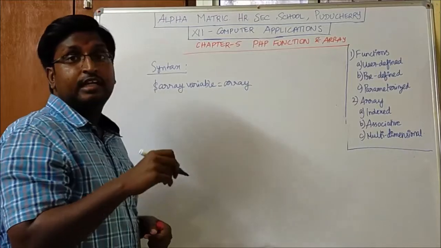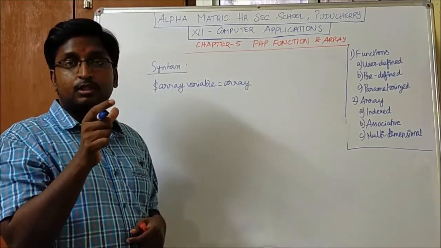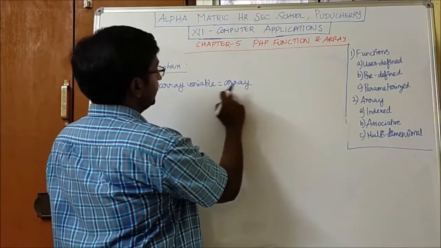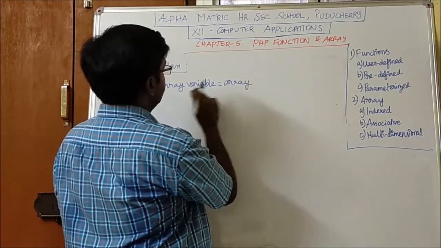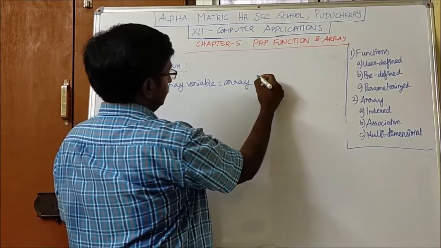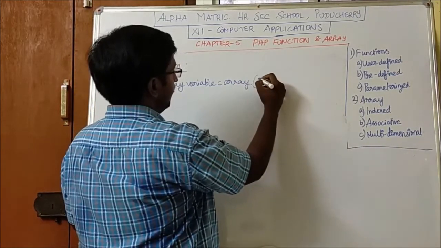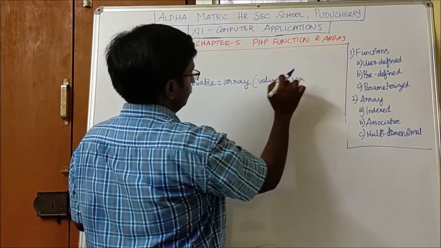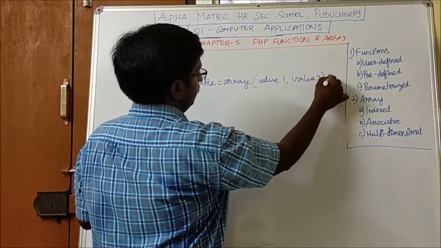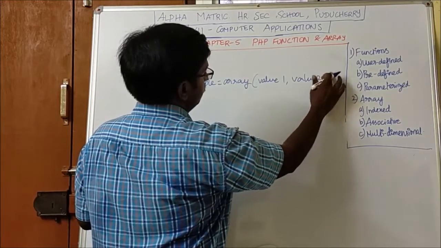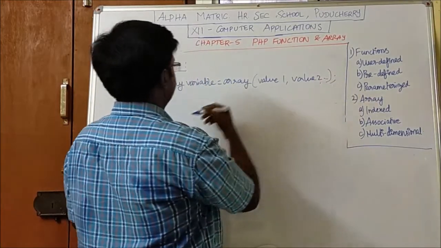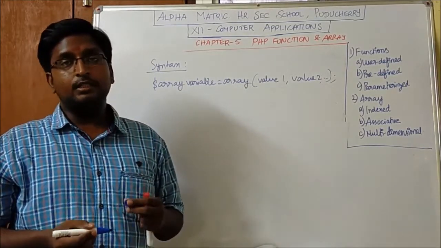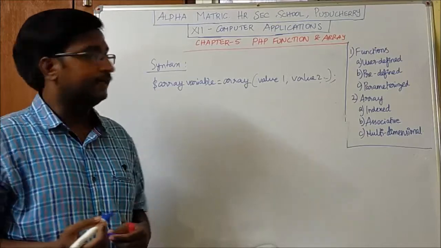In function, we have mentioned the keyword function before the declaration. Similarly, we have to declare the keyword array in the array declaration. So, array and the various values, value 1, and like that it goes on. This is how we have to declare an array. This is the syntax for array.